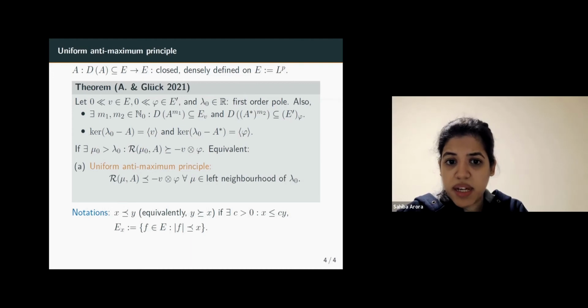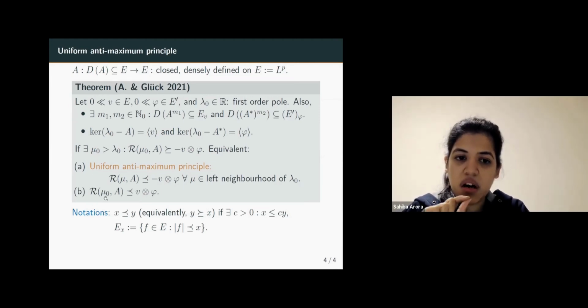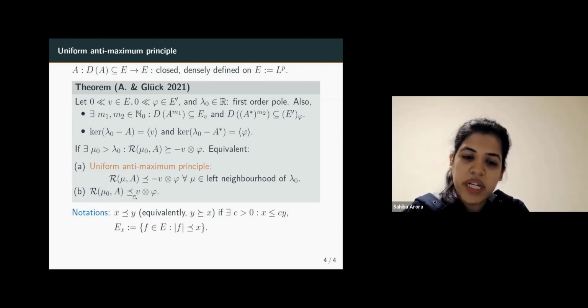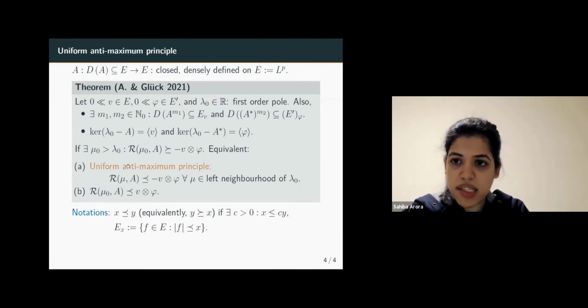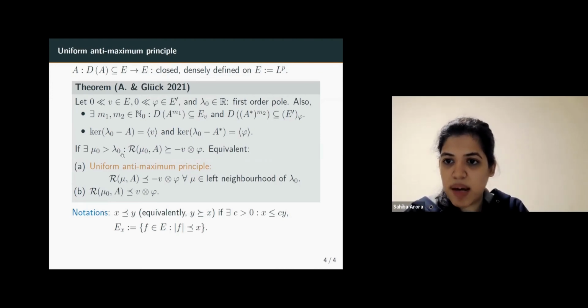First, we have the uniform anti-maximum principle, that the resolvent of A at mu is dominated by a negative multiple of v0 times pi in a left neighborhood of lambda naught. Since it's dominated by something negative, in particular it is negative, so we actually have the uniform anti-maximum principle that I stated before. And this is equivalent to just checking that the resolvent is dominated by a constant multiple of v0 times pi at one point mu naught, which is the same as the previous assumption, with mu naught greater than lambda naught. So these conditions are equivalent.